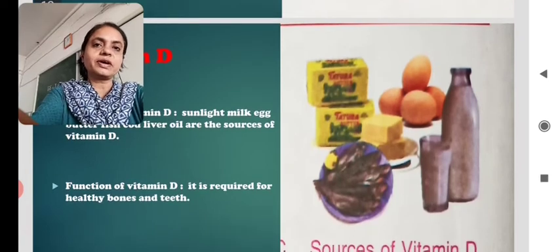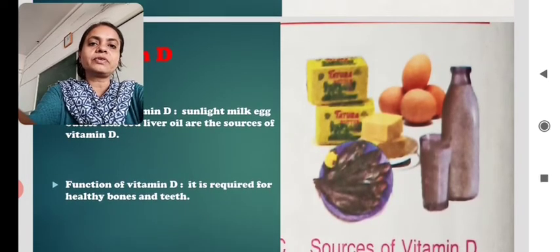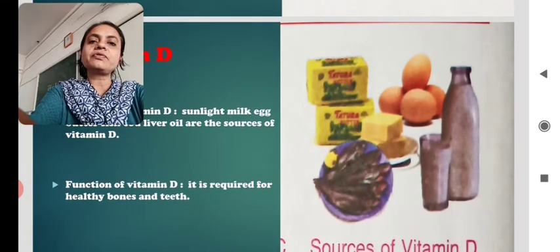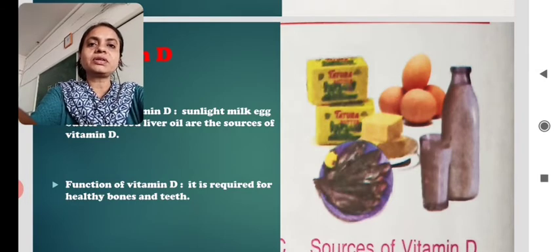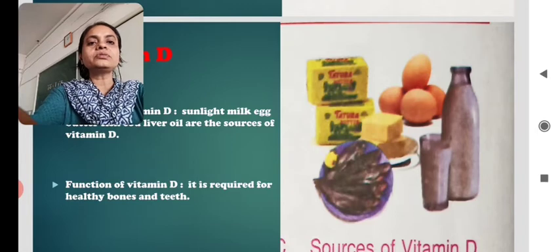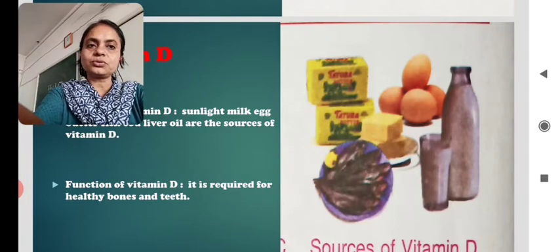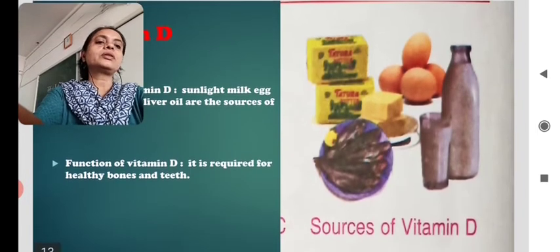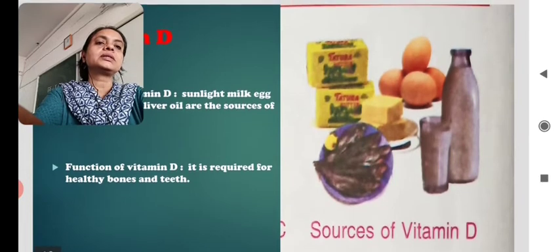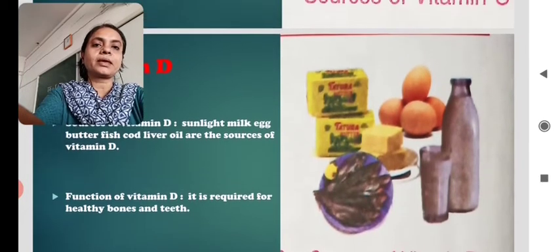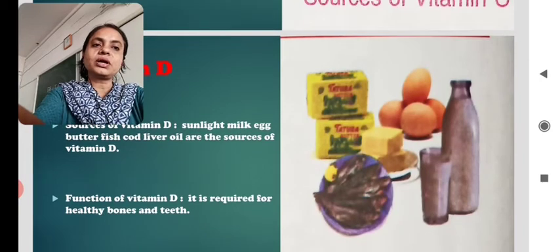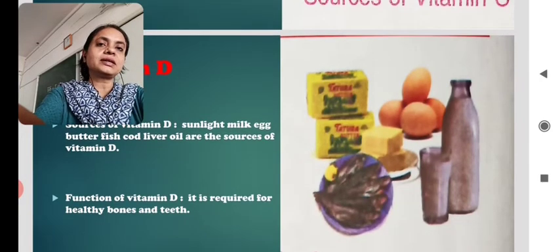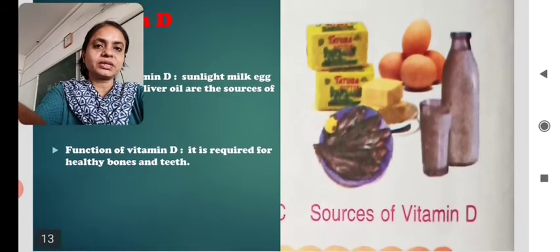Now let's know the function of this vitamin. Function of vitamin D. It is required for healthy bones and teeth. Yes, we need vitamin D for healthy bones and teeth also. Let's have a look at the sources. Milk, then butter, fish is there, cod liver oil is there. So these are the sources of vitamin D.